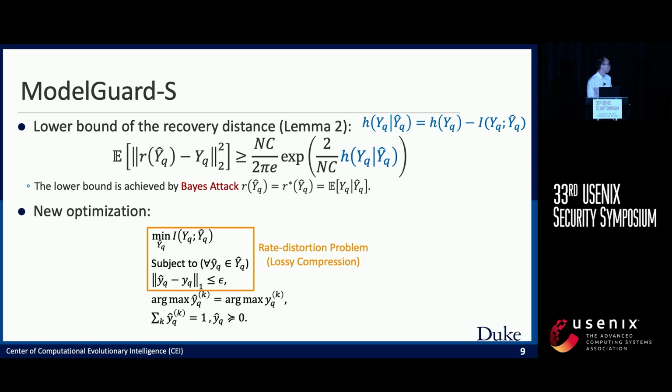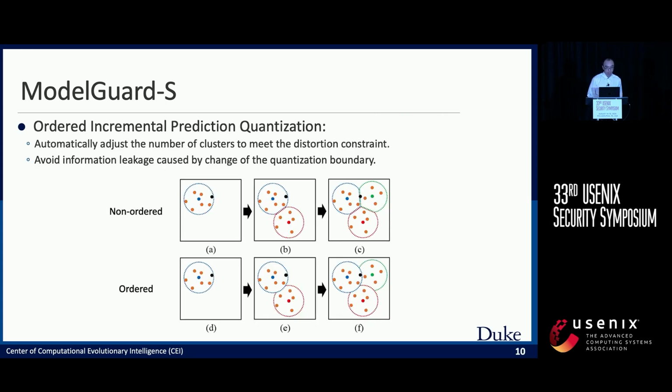Namely, it is equivalent to minimizing the mutual information between the clean prediction YQ and the perturbed prediction YQ hat. And if you are familiar with information theory, you will find that this problem is exactly the rate distortion problem in information theory, and we can use some lossy compression method to solve this problem, such as vector quantization. As the query usually comes into the machine learning as a service system sequentially, we propose to use an online vector quantization method to achieve better performance.